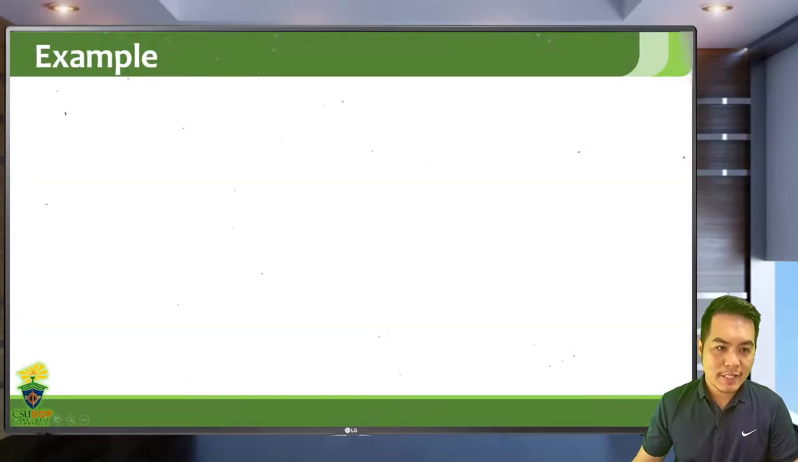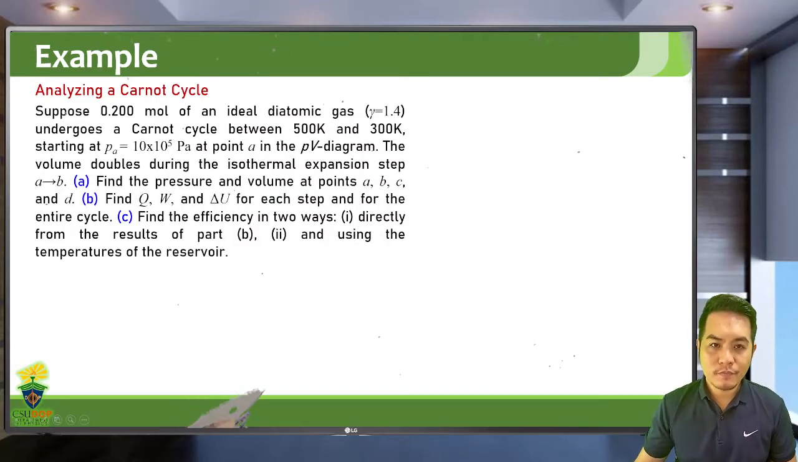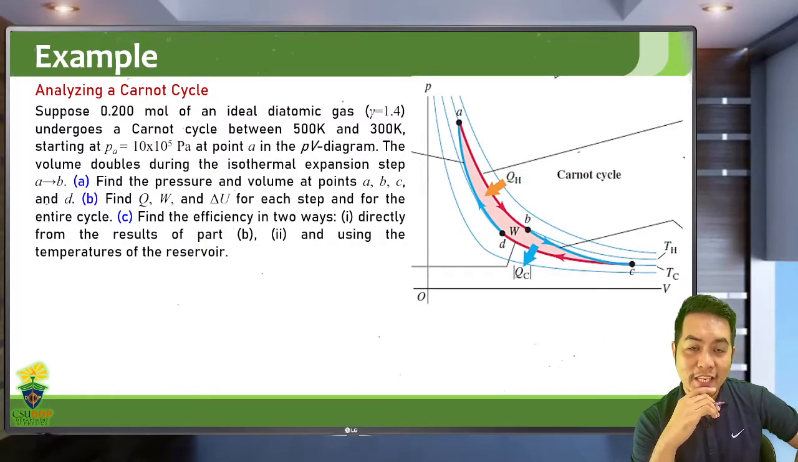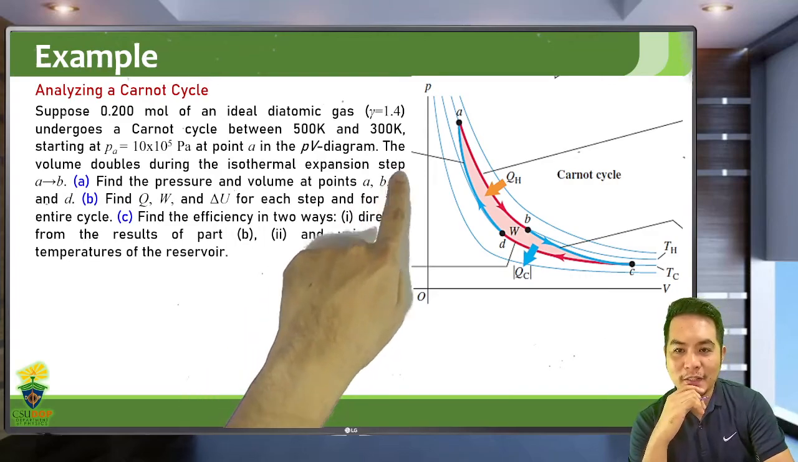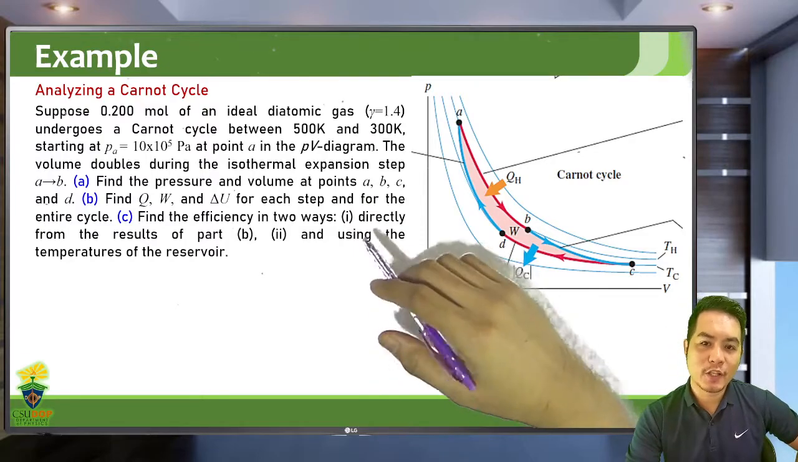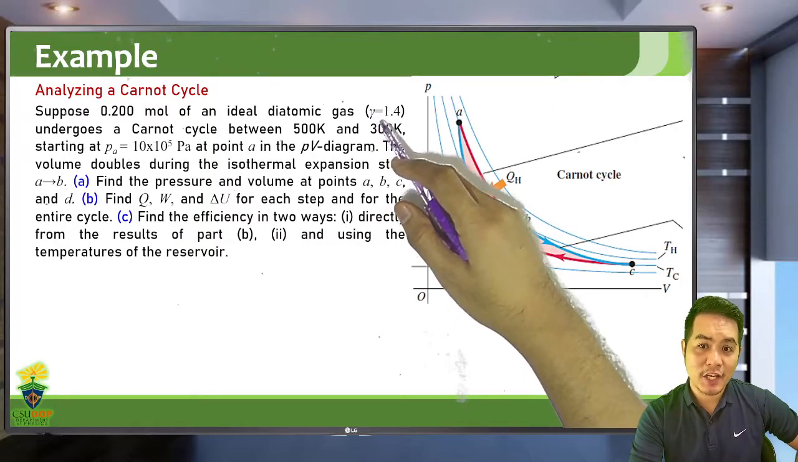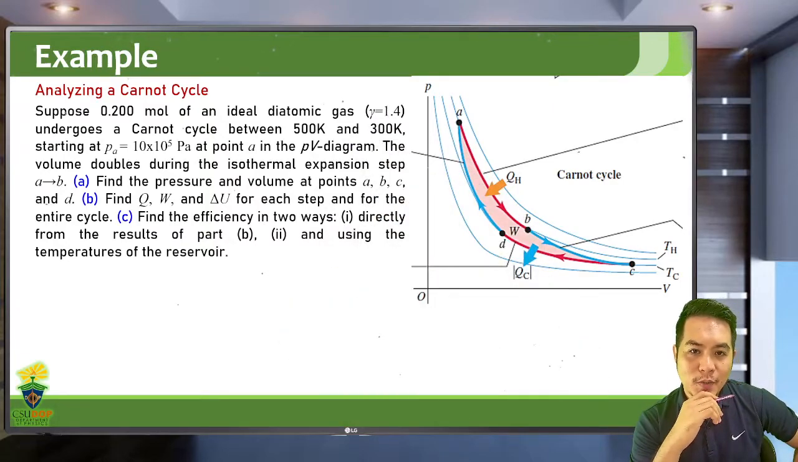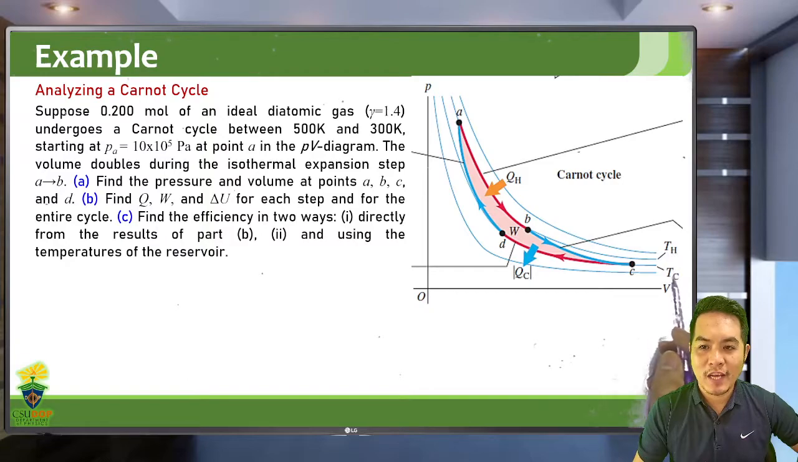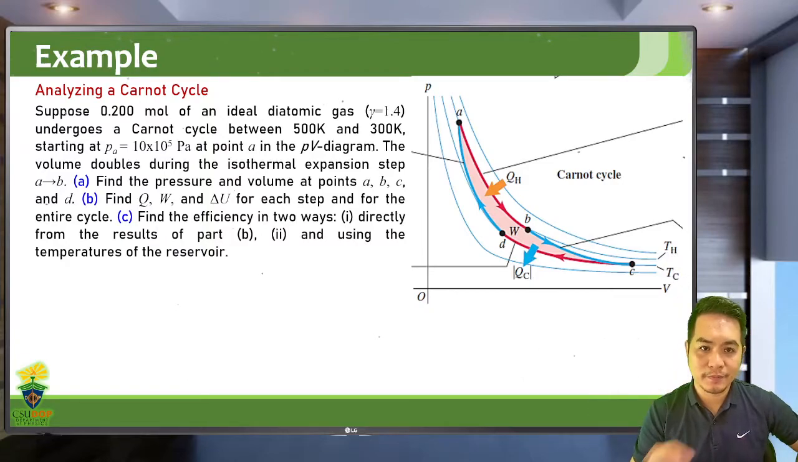Okay, let's have an example. Let's try to analyze a Carnot cycle. So this is a Carnot cycle in the form of an engine. These original arrows are for an engine. Suppose you have 0.200 moles of an ideal diatomic gas. If it's a diatomic gas, its heat capacity ratio gamma is 1.4. And it undergoes a Carnot cycle between 500 Kelvin and 300 Kelvin. So our TH here is 500 Kelvin. Our TC is 300 Kelvin.